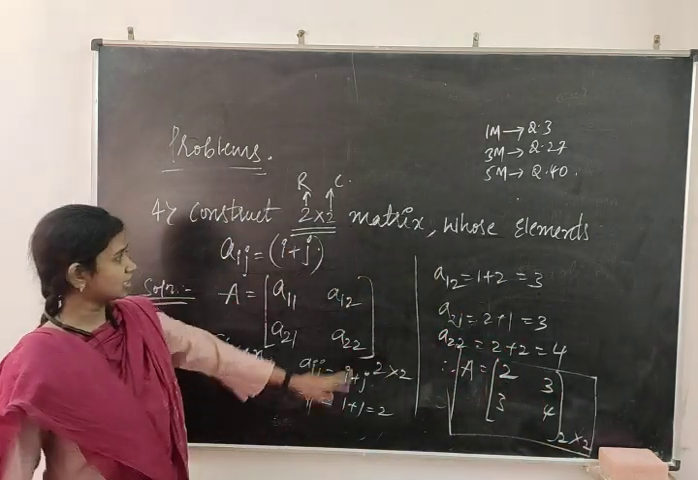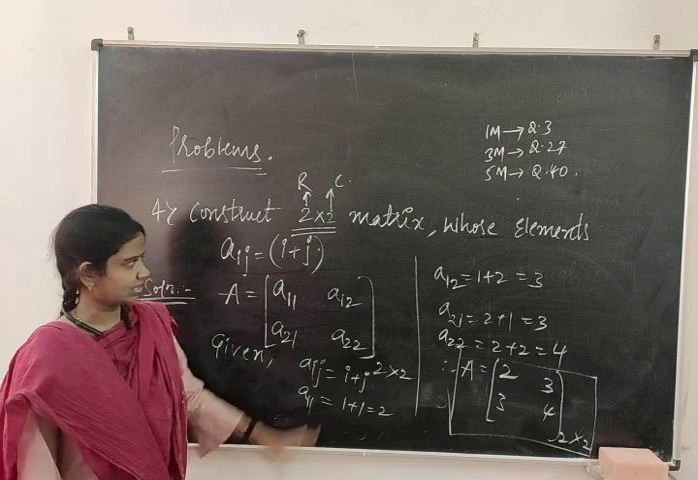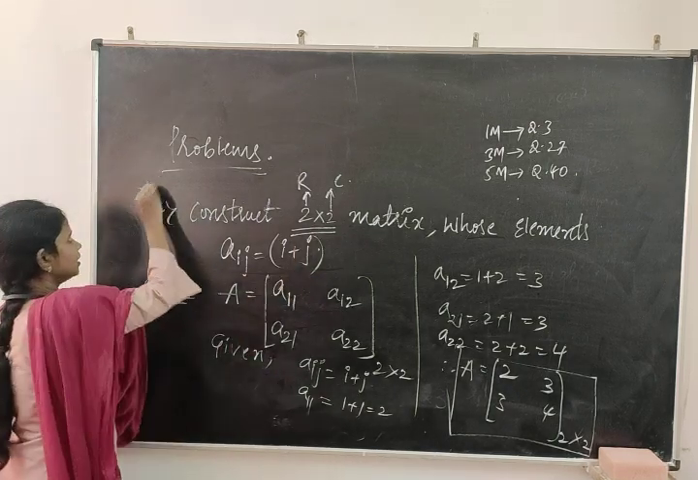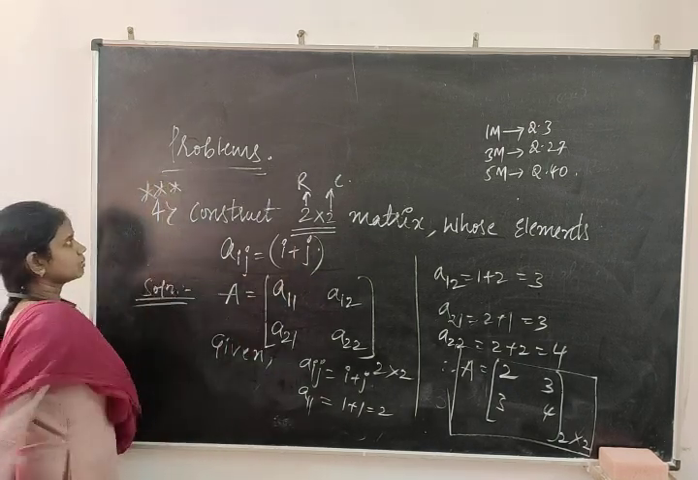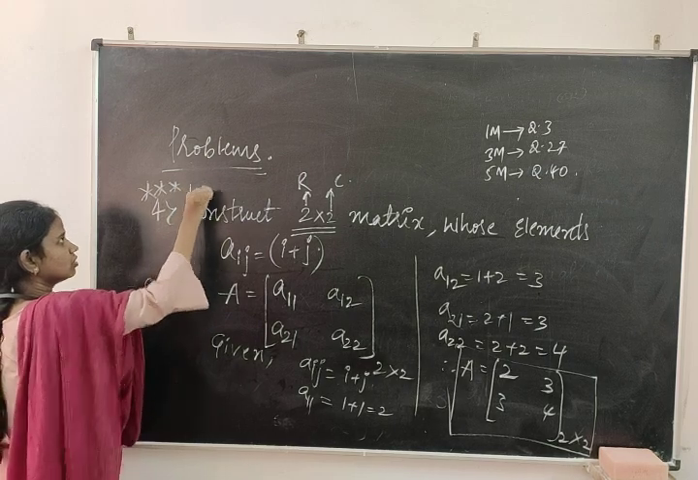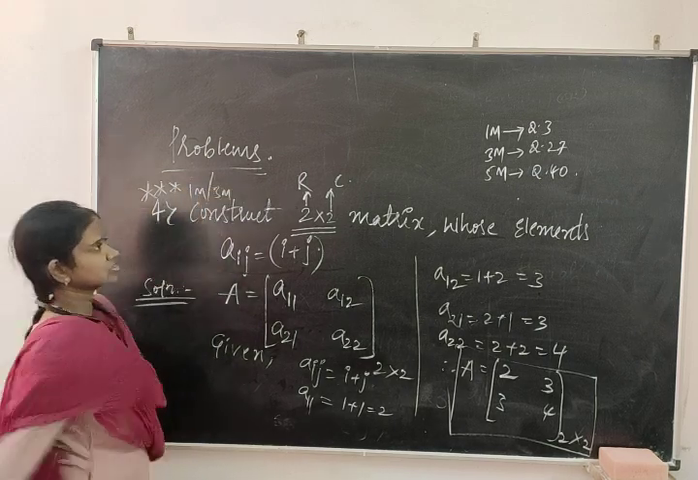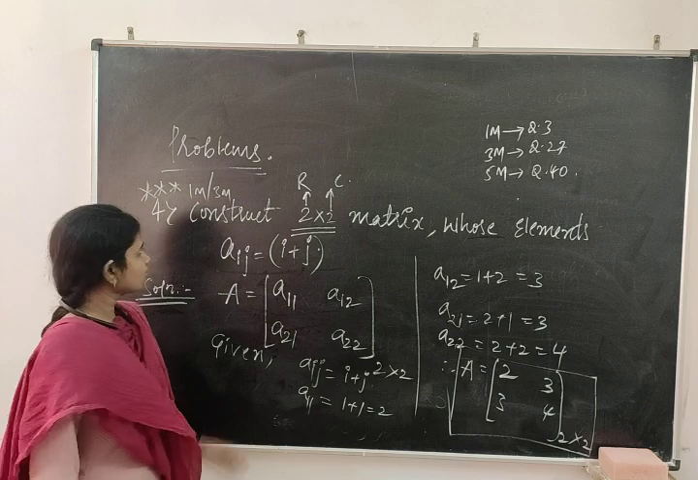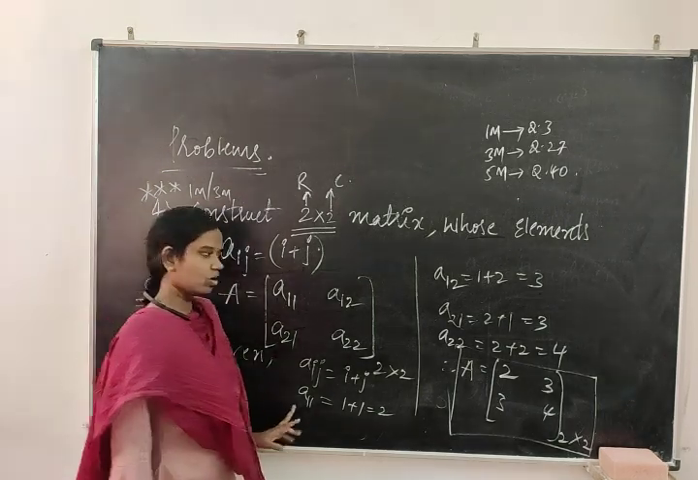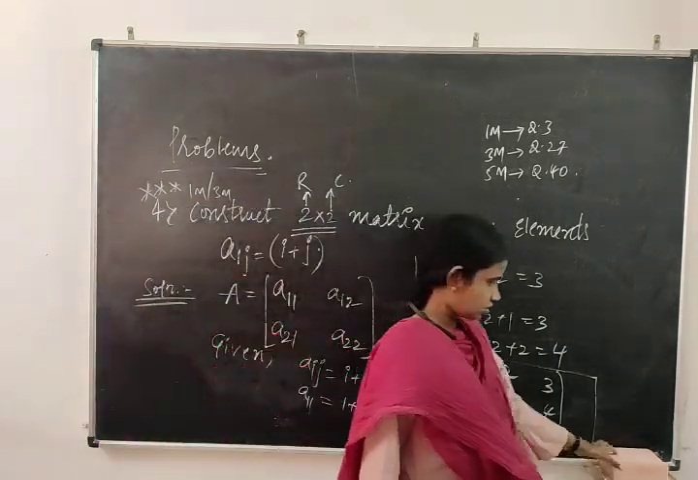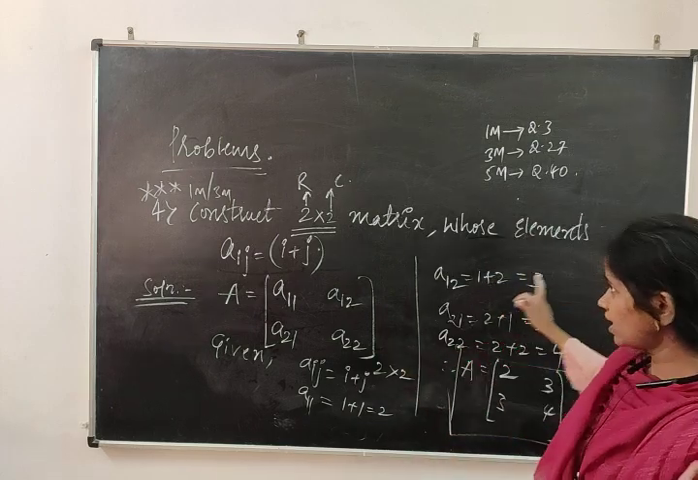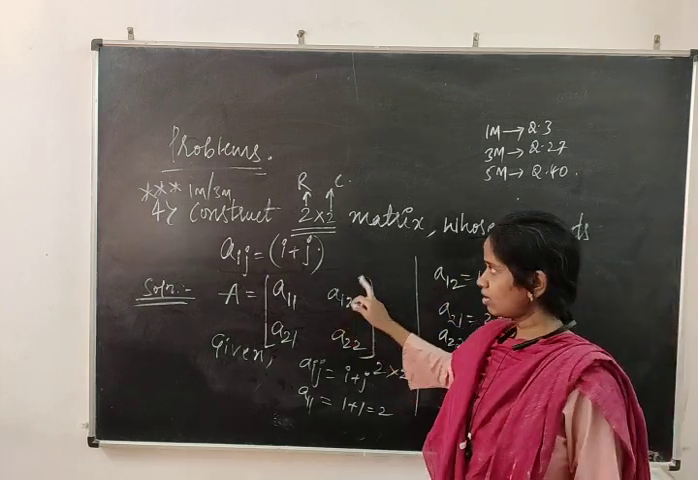So this is about the construction of the matrix, and this is also an important bit. Sometimes 1 mark or 3 marks, because there is no 2 mark question here. Either 1 mark they are going to ask or 3 marks. Okay. So one more example I will take based on construction.